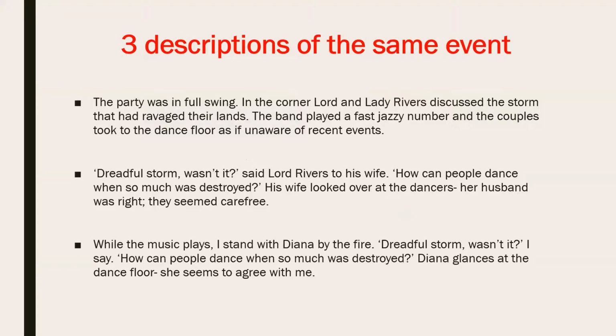What is the event? Now, the first one I'm reading. The party was in full swing. Keep these tenses and direct speech, indirect speech in mind. Your antennas of speech and tenses should be on. The party was in full swing. In the corner, Lord and Lady Rivers, names of the couple, discussed the storm that had ravaged their land. What is ravaged? Destroyed, good.